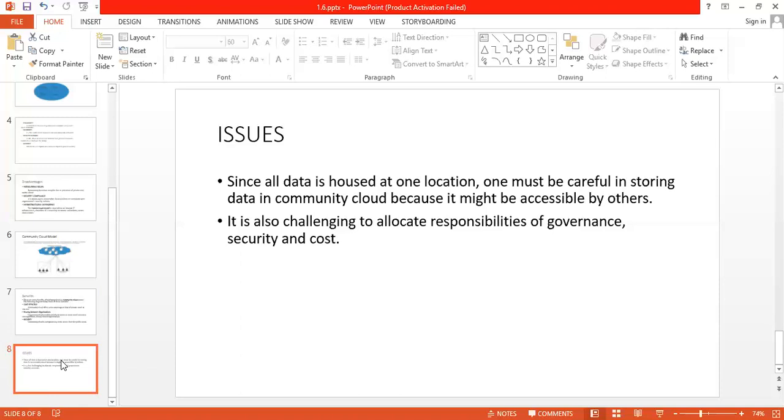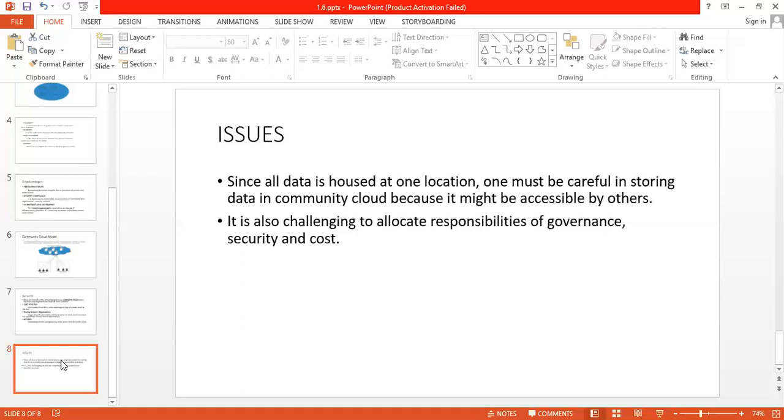Then it is more costly than public cloud, and sharing the responsibility among organizations is also difficult when we consider this type of cloud. So community cloud is the one where one has to go for a cloud which can be shared by different organizations and managed by a third party.